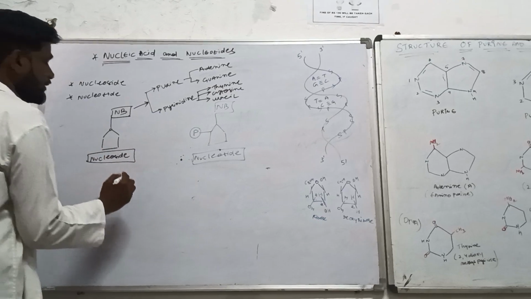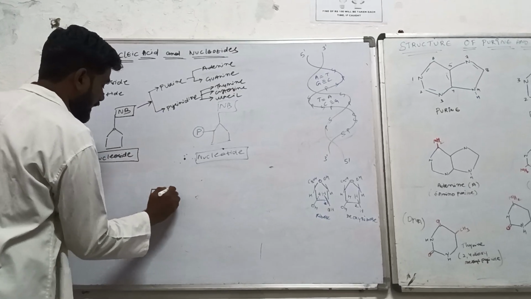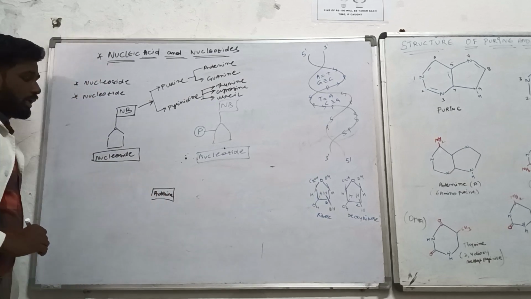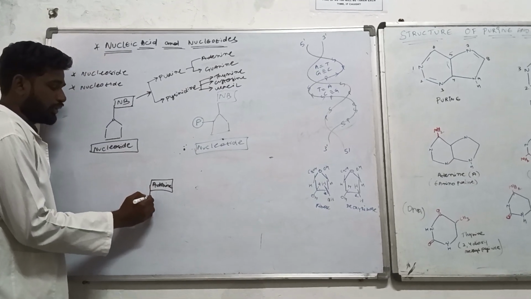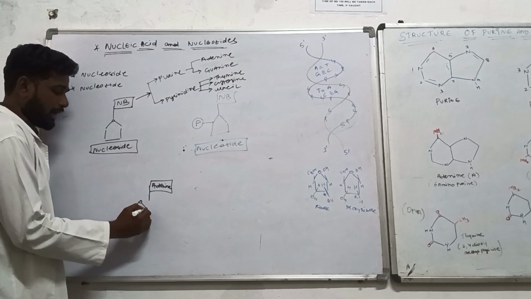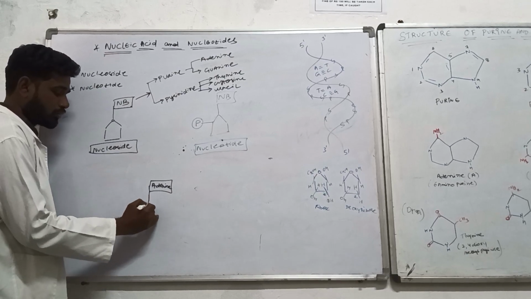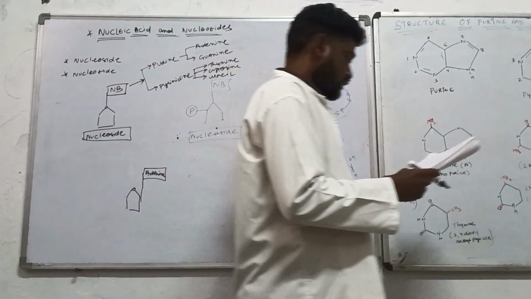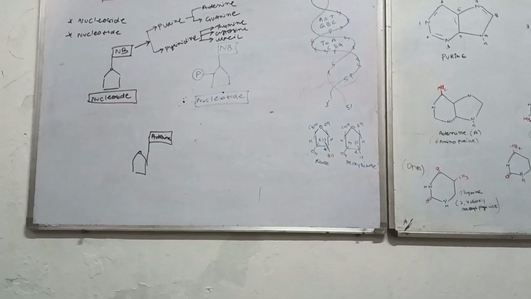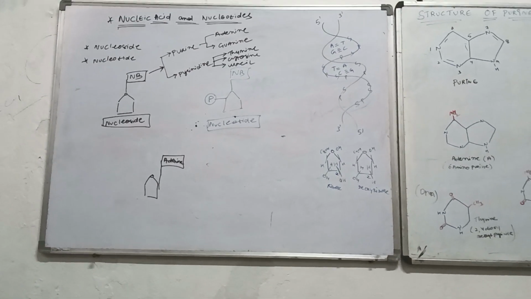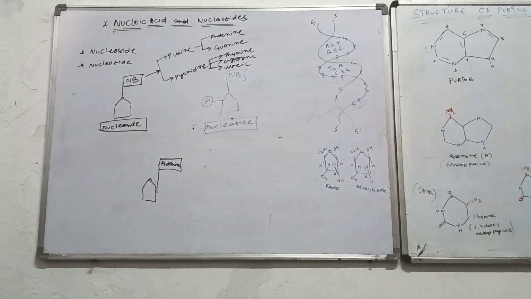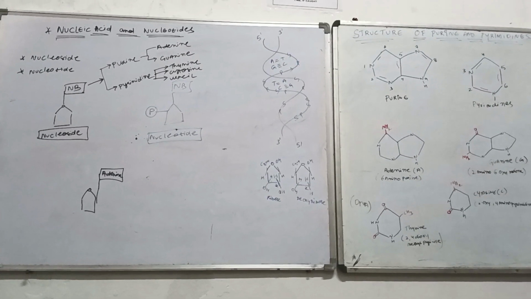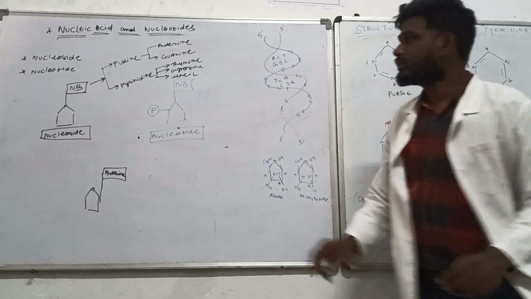For example, if an adenine structure is there, and it goes and binds to the sugar molecule, adenine nitrogenous base, if it goes and binds to the sugar molecule, what should it be called? Nucleotide or nucleoside?